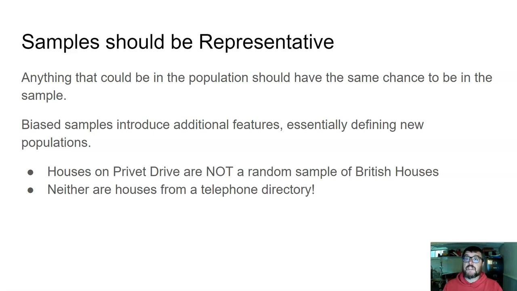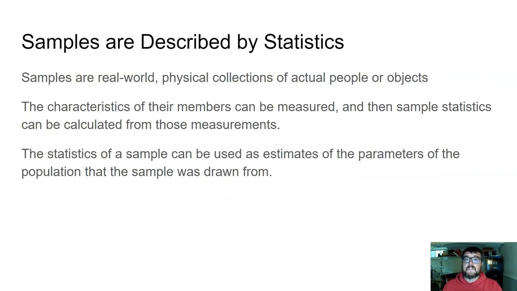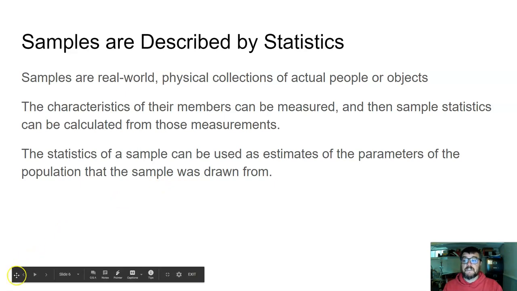And then we can measure actual concrete representative statistics when we have the sample. So we can measure each individual, and then we can take those measurements and compute descriptive statistics that describe the whole sample. So descriptive statistics are computed about the observations of a sample, and then later on we can take those statistics and use them to make estimates about the parameter of the population that we drew that sample from. So that's how that first part works for descriptive statistics, what we describe.